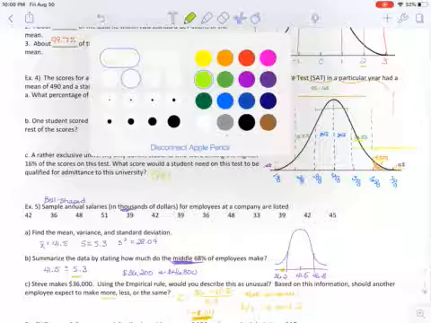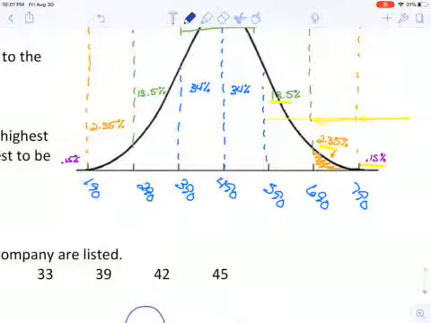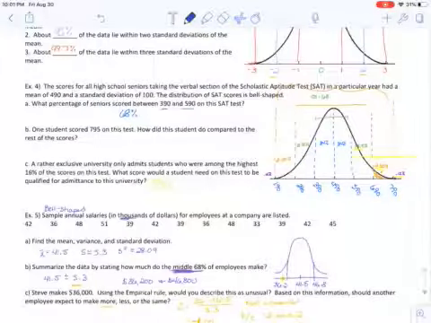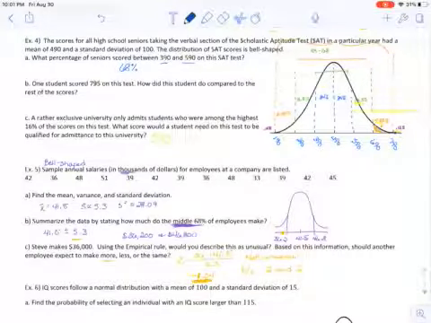And then lastly on here, the student scored 795, so really, really uncommonly good. I don't want to just say the student did good. I mean, it's true, but I'd like to quantify it a little more. So you can say it's extremely unusual to have that score because he's more than 3 standard deviations away.